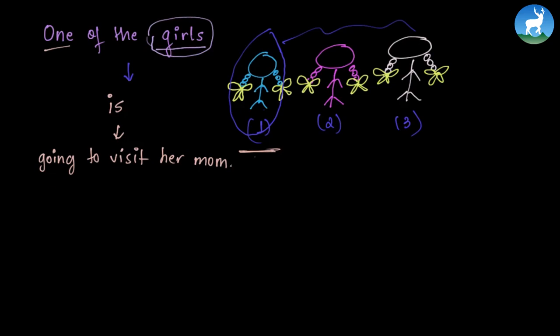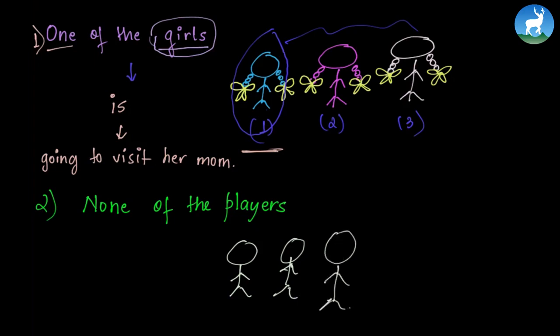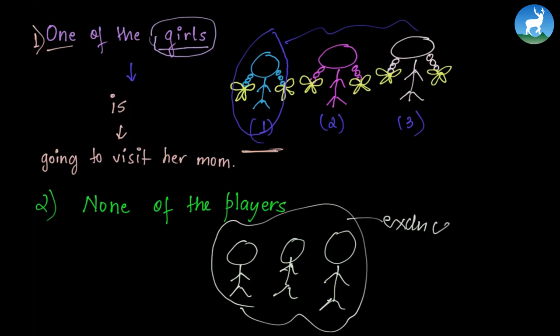Now another example: none of the players. This is another tricky one. Let's assume there are 3 players. None of the players means all of these 3 are excluded.